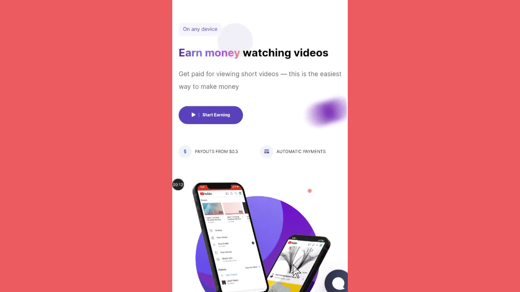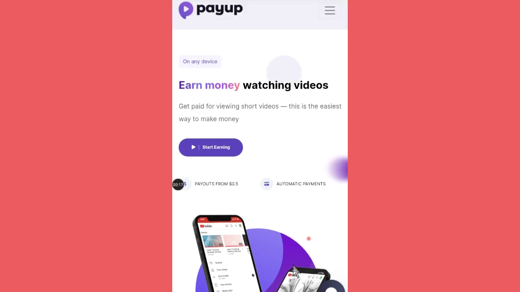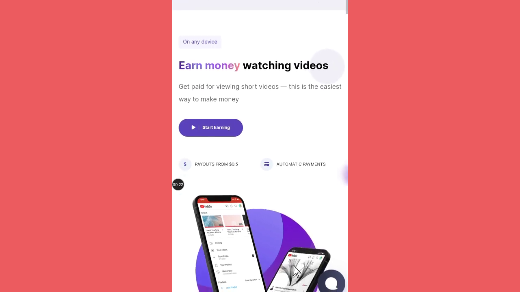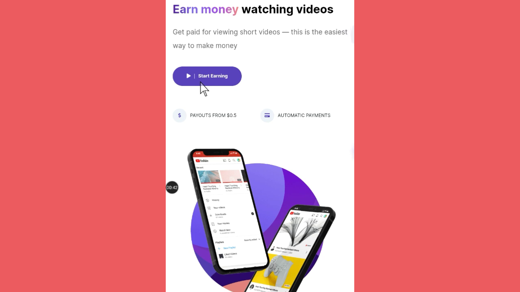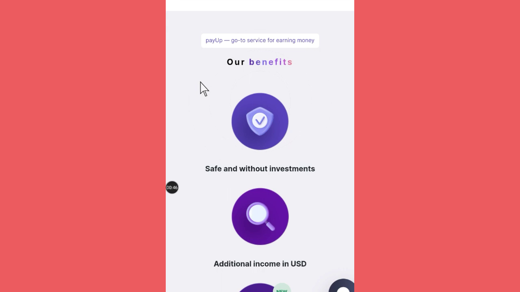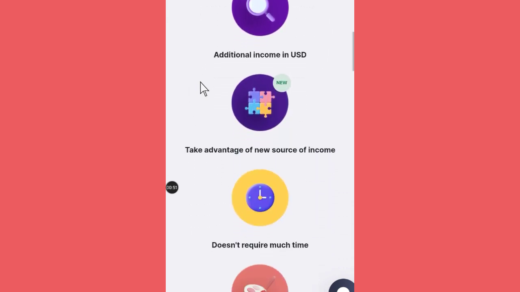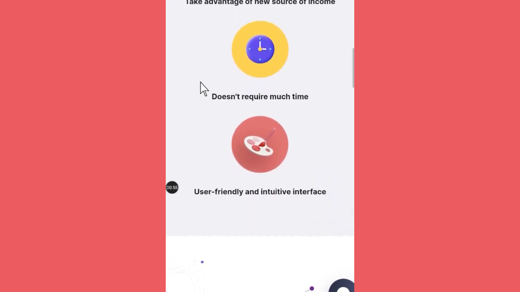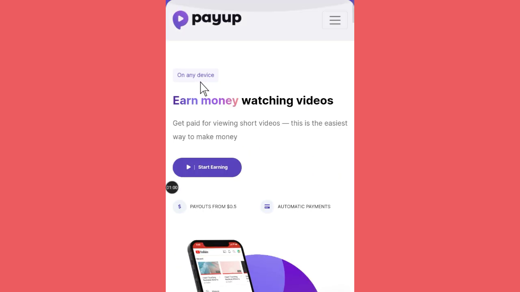I'm going to do a review on this app. Now, when you go to their site, what you are going to see says "get paid for watching videos." So get paid for watching short videos. Here you can start earning, and when you scroll down you see our benefits: save and without investment, additional income in USD, take advantage of a new source of income, and it doesn't require much time. So this is user friendly. This is how the site looks like.